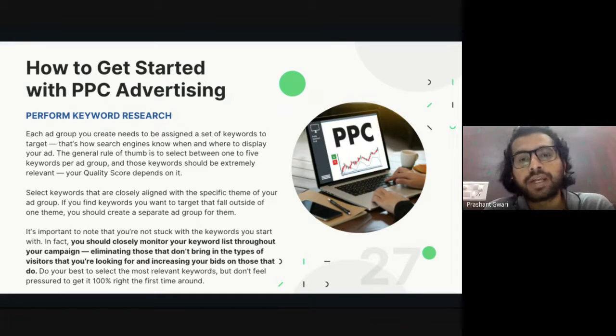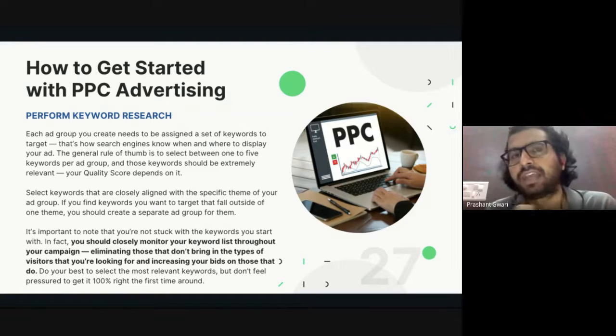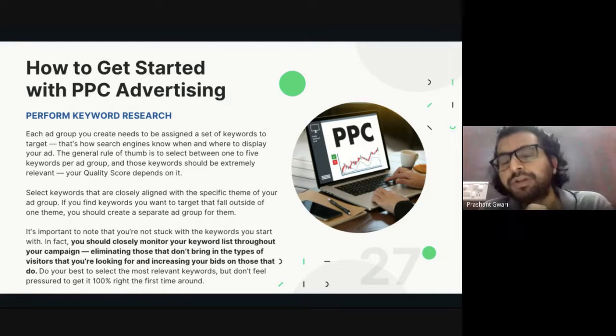So it's really important to analyze the performance after every hour, or after every day, or after every week, whichever goal you have set, to analyze the performance of your marketing campaign. Do your best to select the most relevant keyword, but don't feel pressure to get it 100% right the first time. When you are running advertisement for the first time in your life on PPC advertising, where you are targeting keywords and bidding on them, you will never be able to get 100% success. You will generate leads, but your bidding cost or your CPC will be really high.